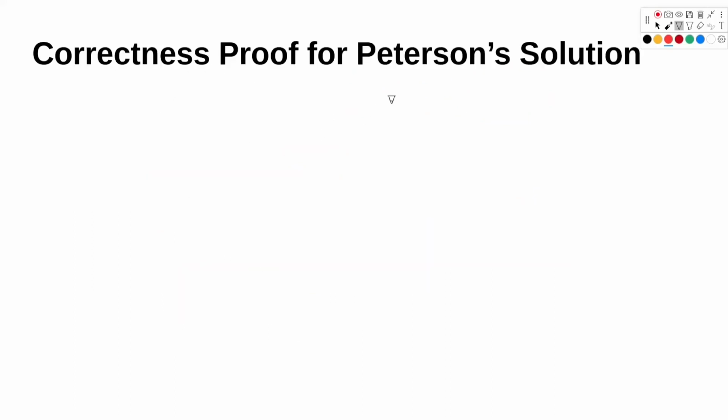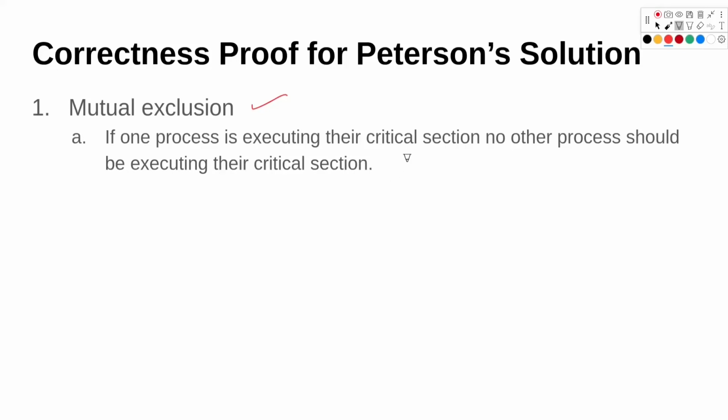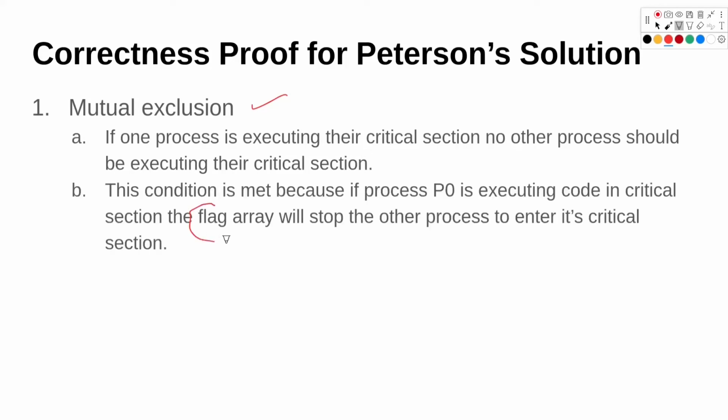Let's look at the correctness proof of Peterson solution. So first one we have to do is mutual exclusion, since we saw that in the conditions. If one process is executing its critical section, no other process should be executing its critical section. That is true, since we are setting the flags in that way. So here we can see the flag array will stop the other process from entering the critical section. Second one was progress.